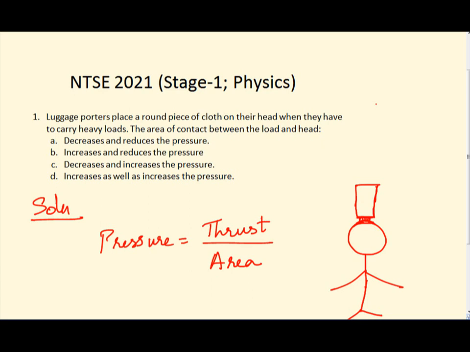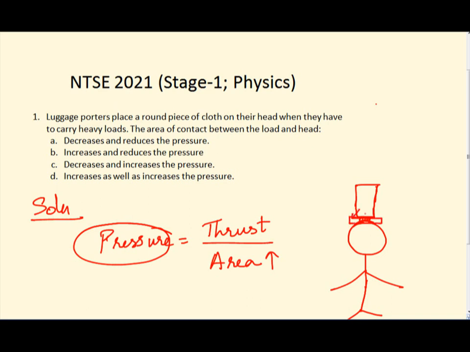So if the area is very less, what happens to the pressure? Pressure will increase. If the quantity in the denominator increases, then the other side decreases, right? So pressure is inversely proportional to area. So if this area is decreasing, pressure has to increase, which is not desirable for a person who is carrying a heavy load, right? So increasing or decreasing thrust is not an option, because the weight of the load is constant, you can't change that, you have to anyway carry that. So the other thing you can do is increase the area instead. So if you increase the area, what happens?